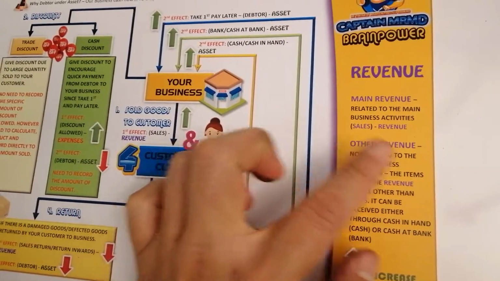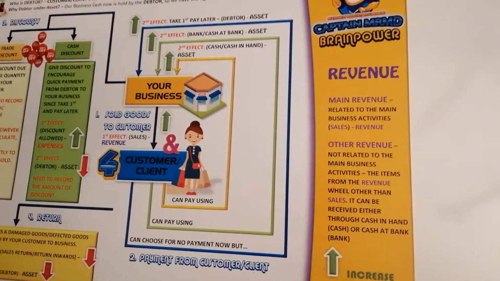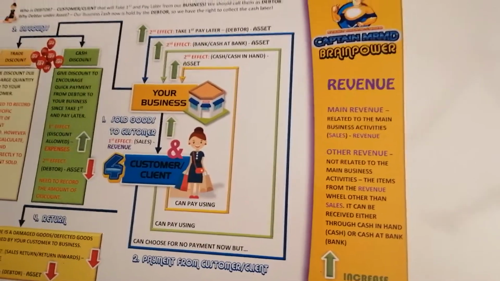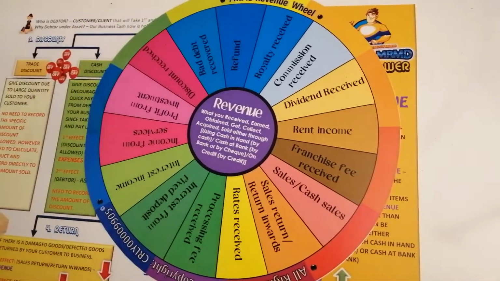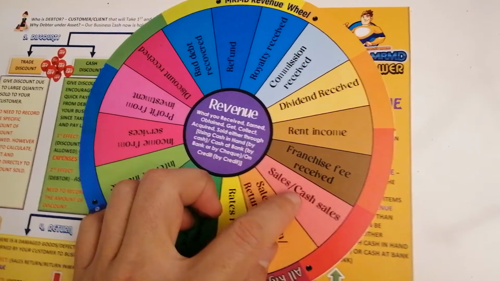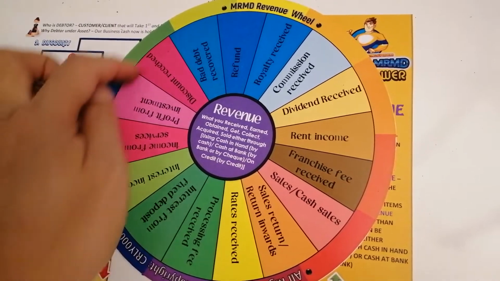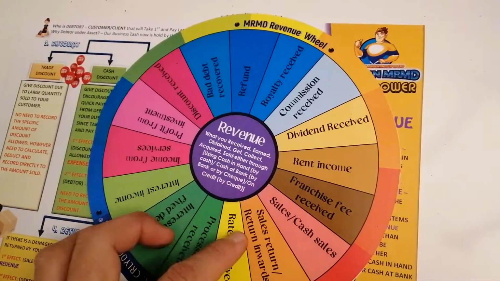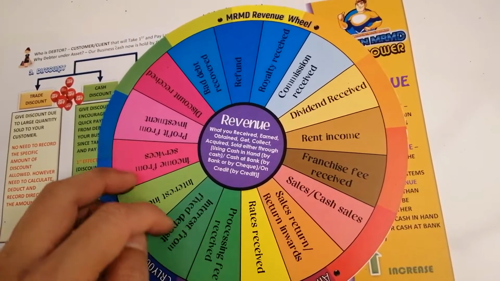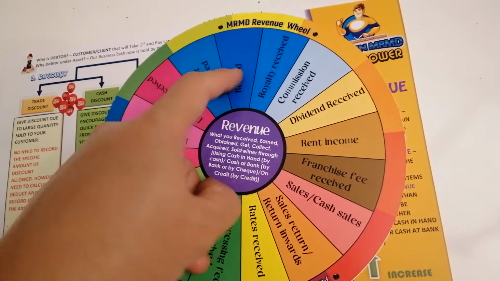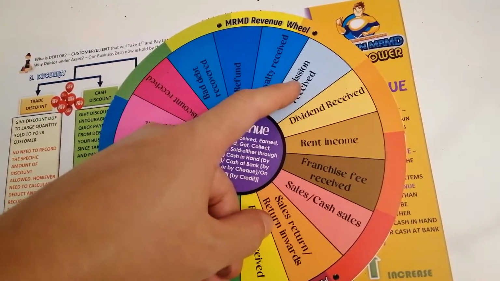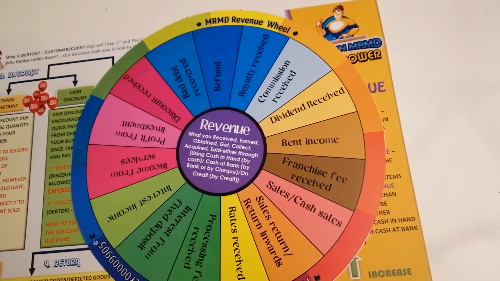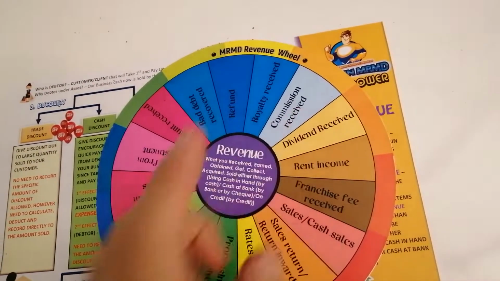So the terms for that other revenue, you can check from revenue wheel. Under revenue wheel here, other than sales or cash sales, this is other revenue. Other revenue has its own specific term or item name. If that revenue comes from dividend, we call it dividend received.